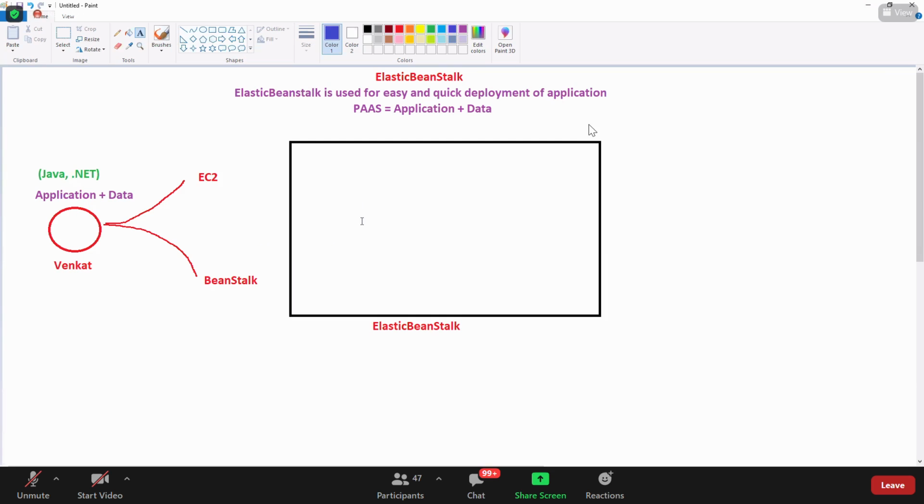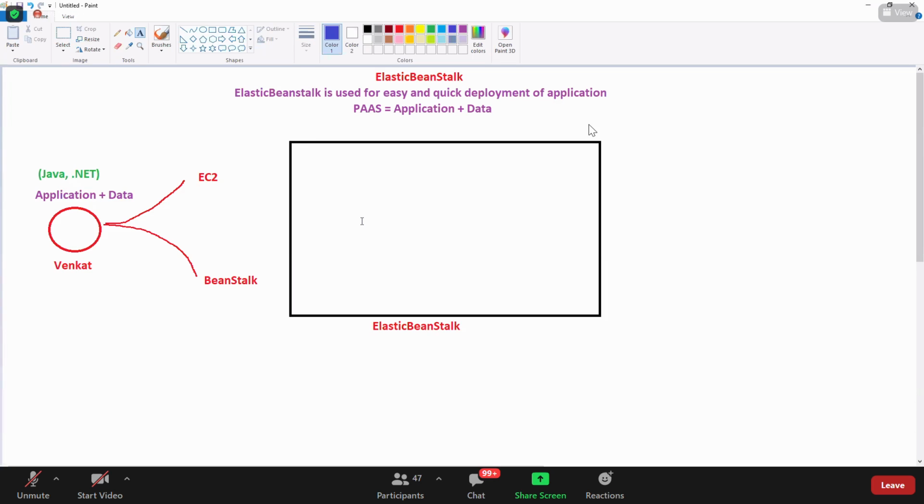Hey, Beanstalk, use this AMI. Hey, Beanstalk, use this ELB. Hey, Beanstalk, use security group. Hey, Beanstalk, use high availability. Everything we need to inform in the Beanstalk, right? Beanstalk will do whatever we say. Whatever configurations we give, it will deploy based on those configurations.